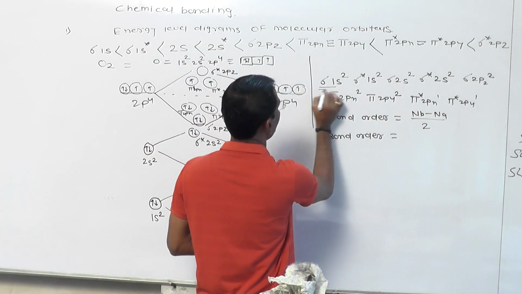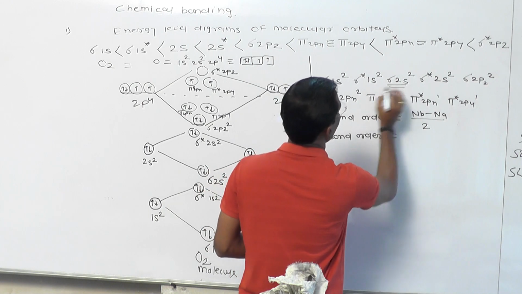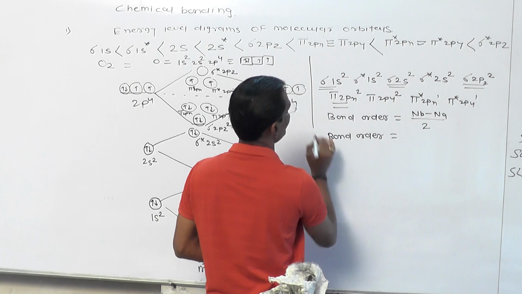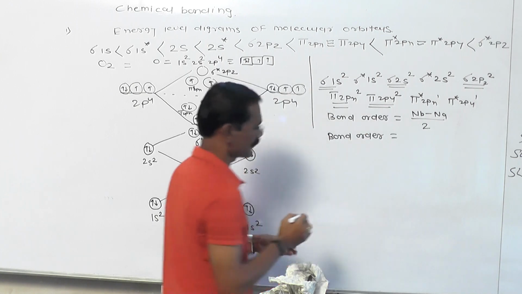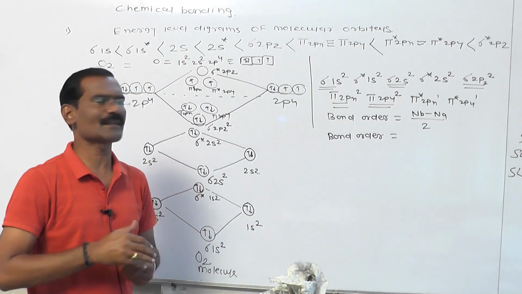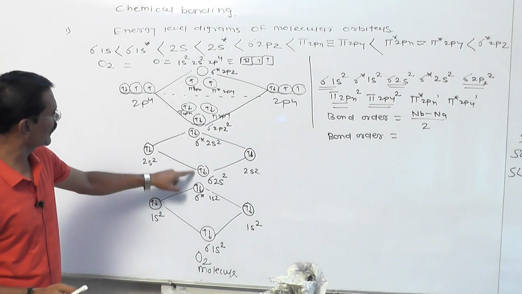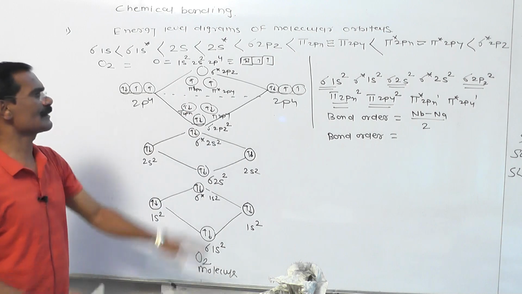This is the bonding molecular orbital, and remaining all orbitals are anti-bonding because we represented them by star. These are the bonding, and remaining all are anti-bonding.